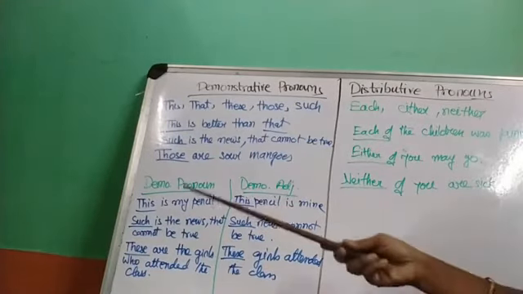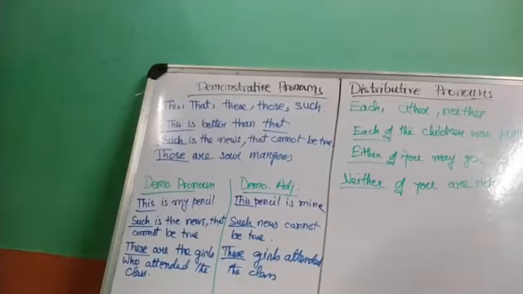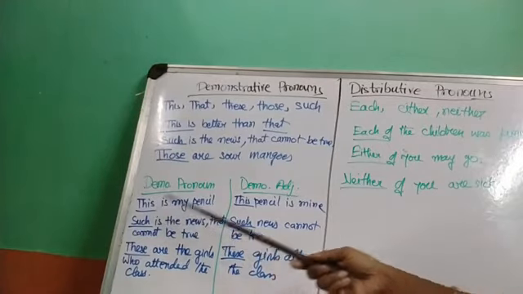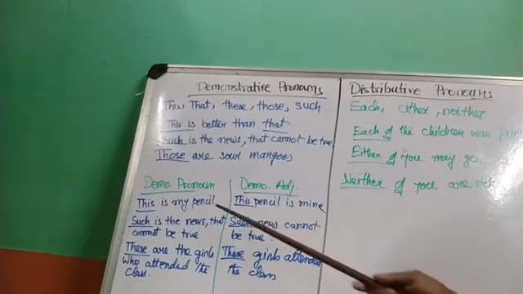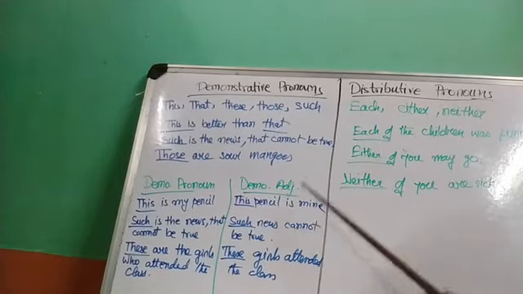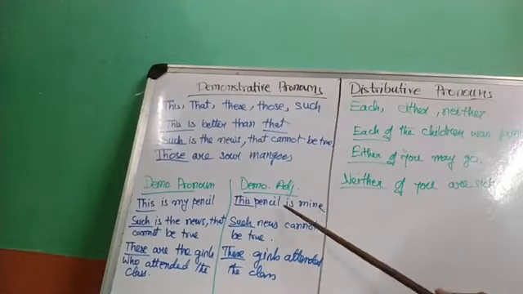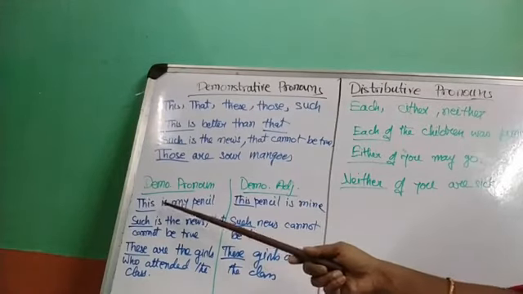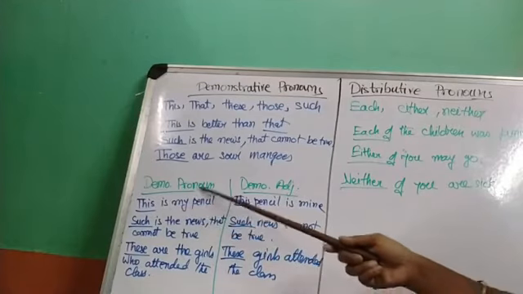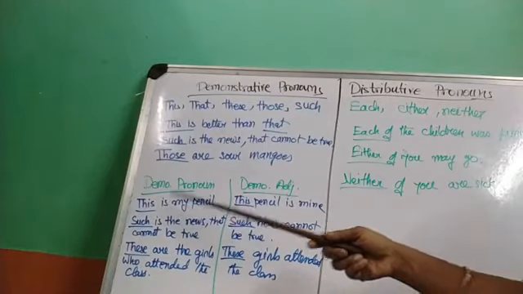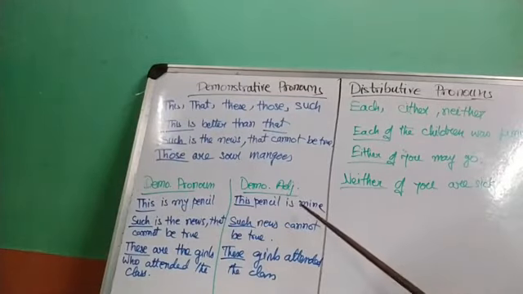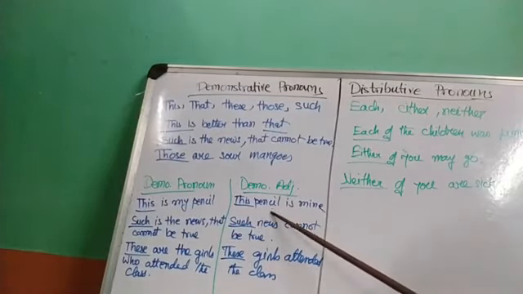Now see, again, this, that, these, those can also be used as adjectives. The same rule is followed. If it is used before the verb, then it is a demonstrative pronoun. If the noun is used after the verb, if the main noun serves as the object of the verb, then it is a demonstrative pronoun, and if it is the subject of the verb, then it is a demonstrative adjective.